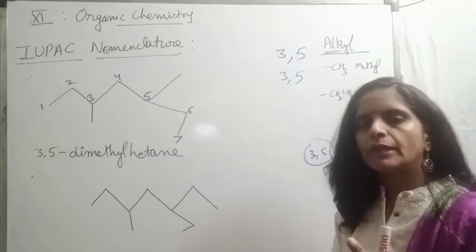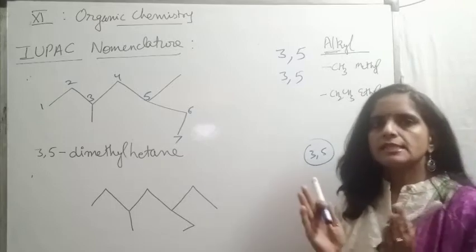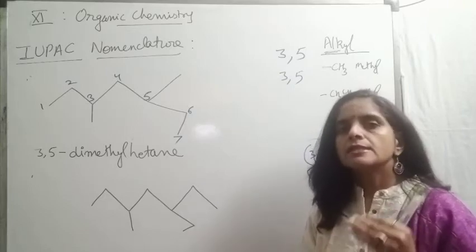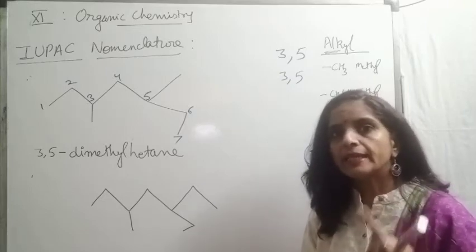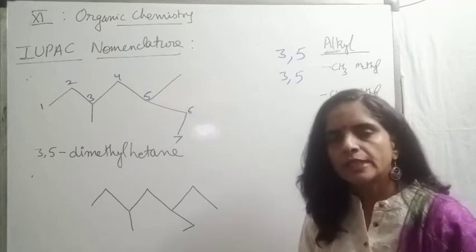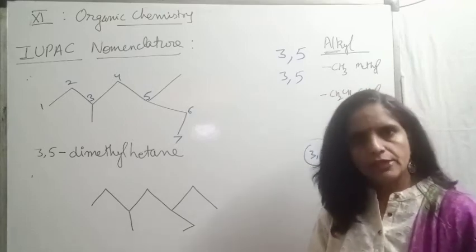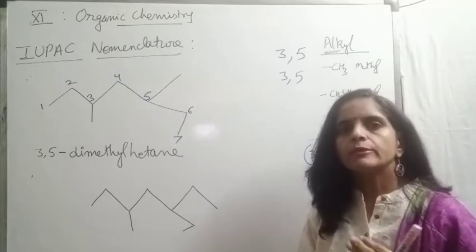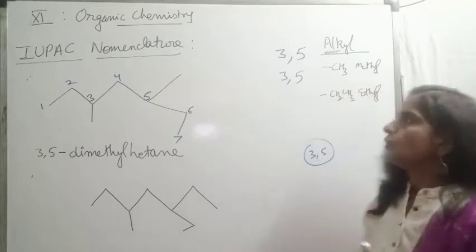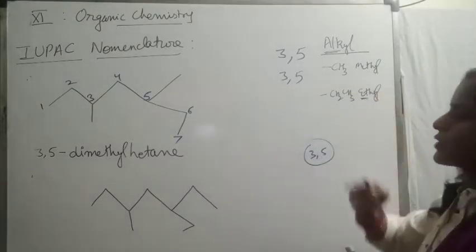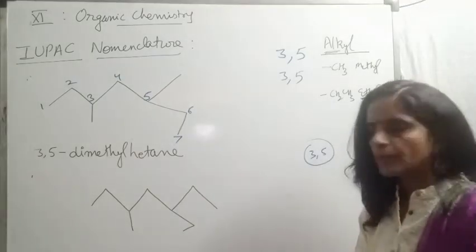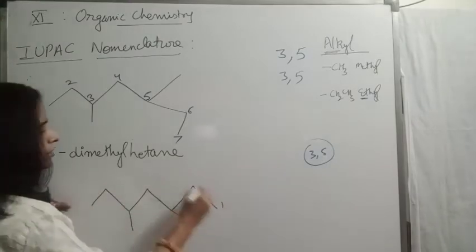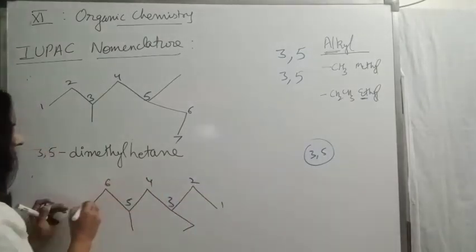So the second rule of numbering is, beta, if positions are the same from both the ends, then prefer that end where the substituent coming alphabetically first will take the lowest position. Right children? We should prefer the substituent which alphabetically comes first, like ethyl and methyl. Of course, alphabetically ethyl comes first, so we should prefer the end of ethyl. That's why now numbering we should start from the right side, not from the left side. 1, 2, 3, 4, 5, 6, 7.